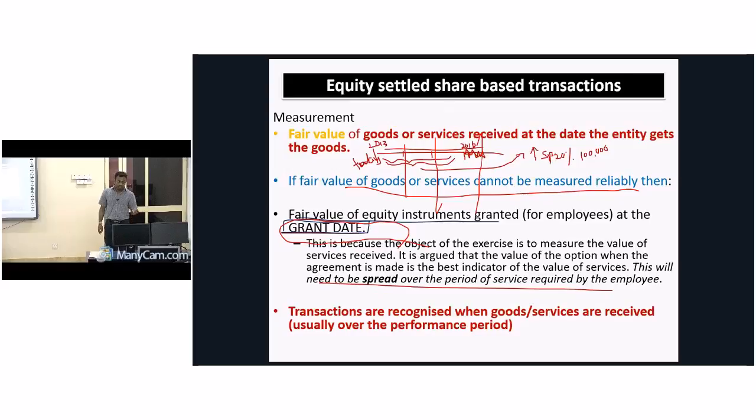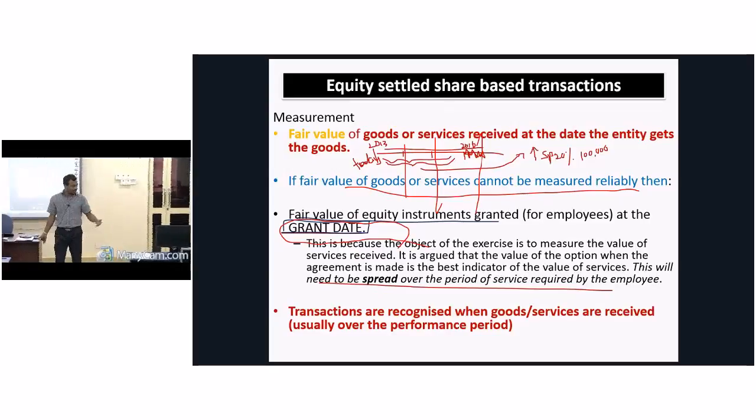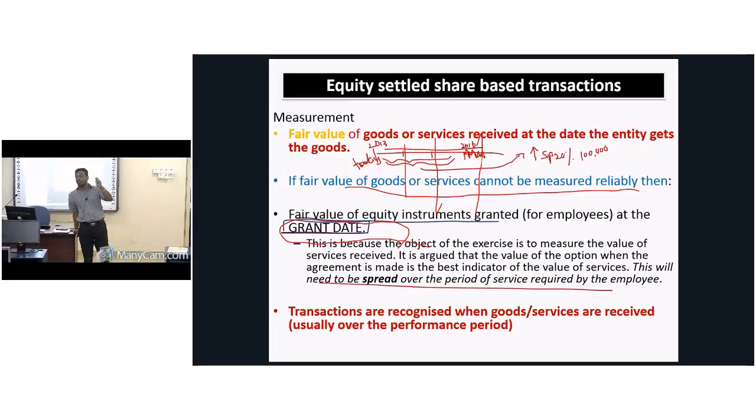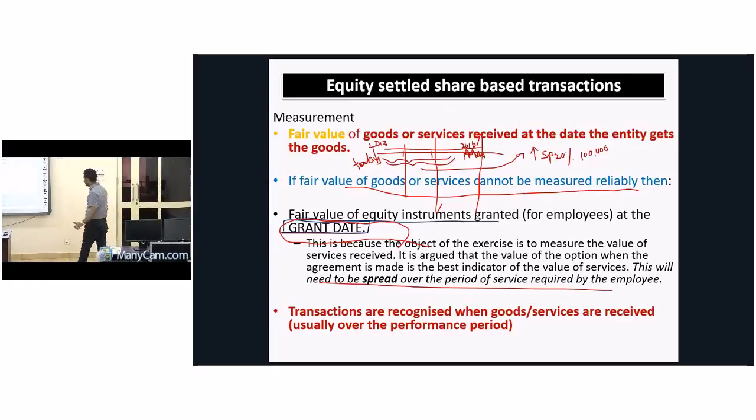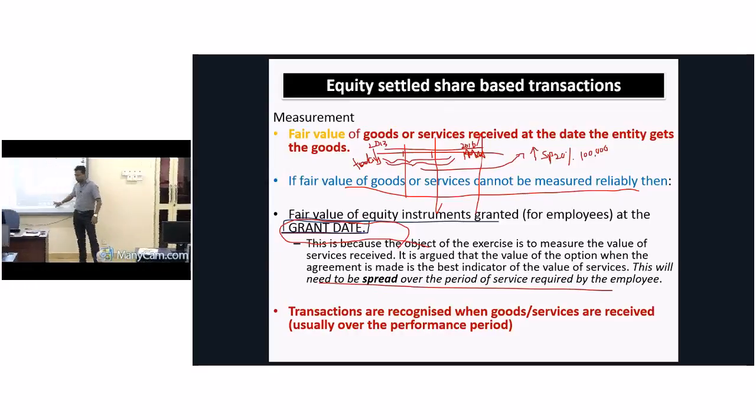Another technical term. What is grant date? Grant date, in my example, is the promising date at the beginning of the period. When do you give the promise to these employees? That is what we call the granting date or grant date. We need to account based on fair value on the grant date relating to equity settled share based transactions. Just remember that point: we take fair value on the grant date.